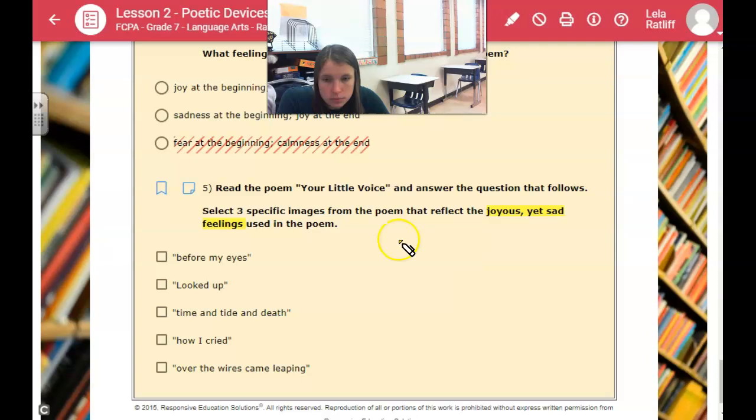So I will do one of these for you. You need to select 3. Let's see, over the wires came leaping. I'm going to select this one because leaping, in my mind, has an image of happiness or joy. All right, so you need to choose 2 more answers here that might reflect either joy or very deep sadness. Okay? And then when you get finished, go ahead and move on to the next lesson.